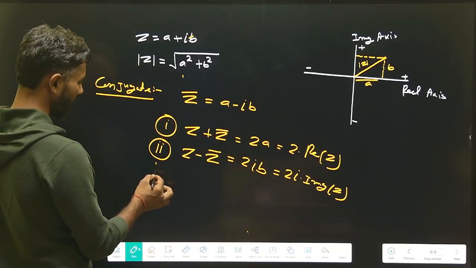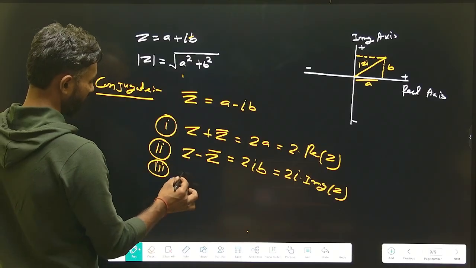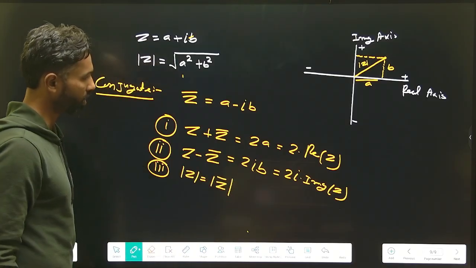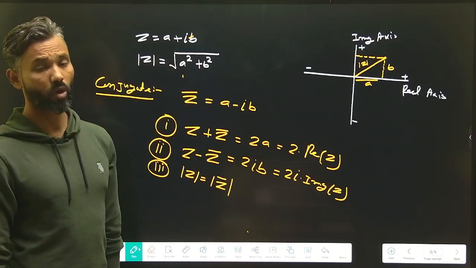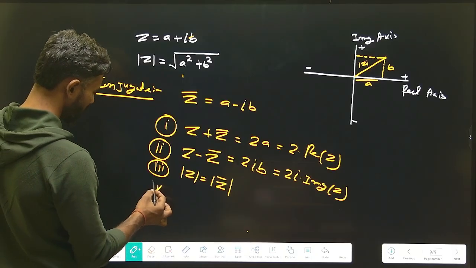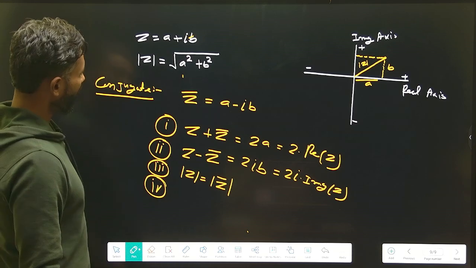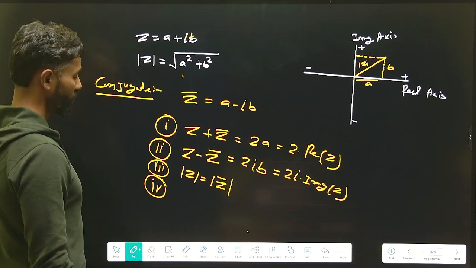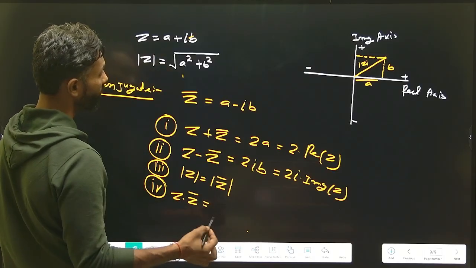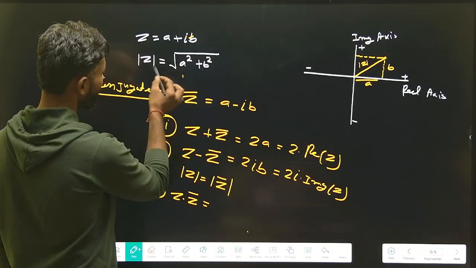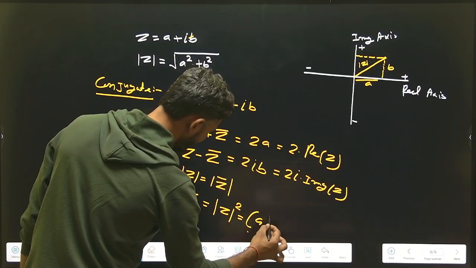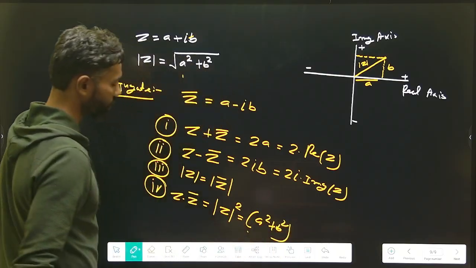Third thing, always remember that modulus of z will always be equal to modulus of z conjugate. Modulus of these two is not going to make any difference over here. And the fourth is good to know. If you multiply z with z conjugate, it will be equal to the square of modulus z. Square of modulus z means under root a square plus b square, squared. Okay, you can say that.